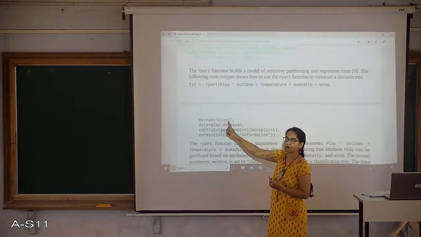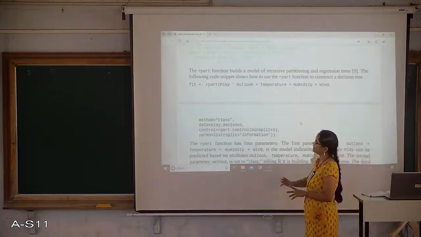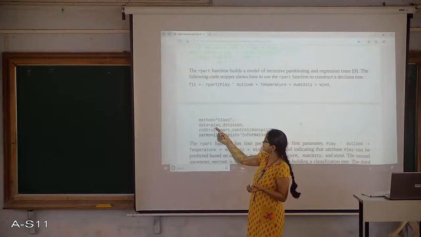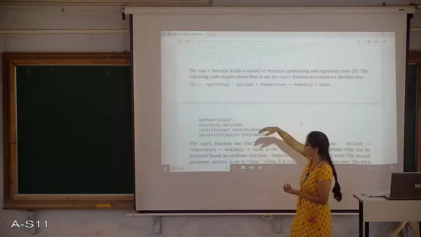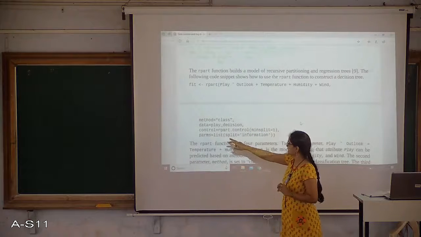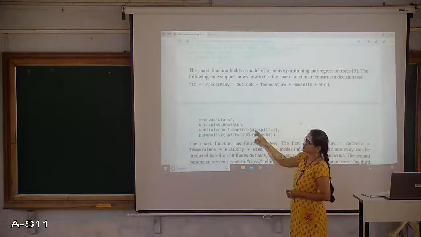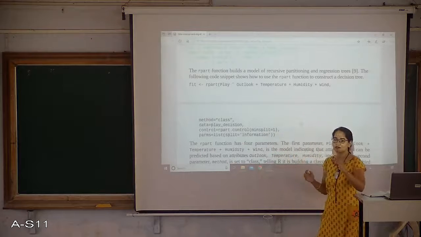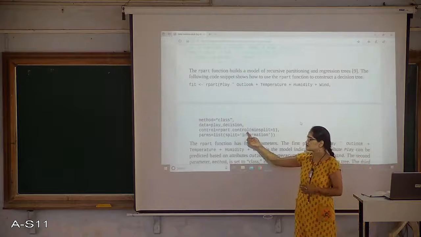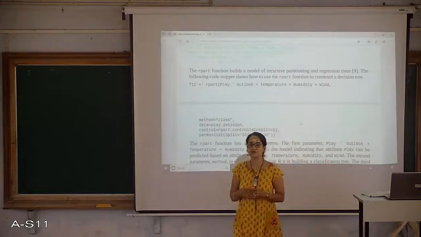Then method equal to class, that means I am applying a classification here. Data, what I want to give as the input is play decision, which I already took into a play decision table. So that I am giving as input to this. Control equal to rpart control, minimum split is 1. Even if a single data point comes into a split, you can go ahead for the split. This is something with which you can control the structure of a tree, right.